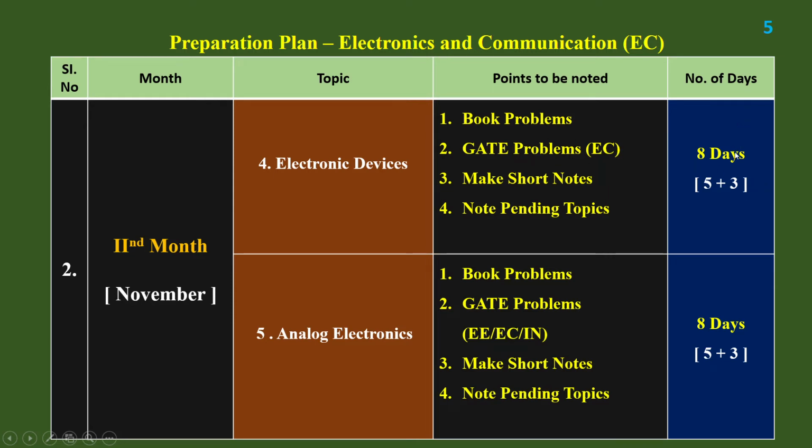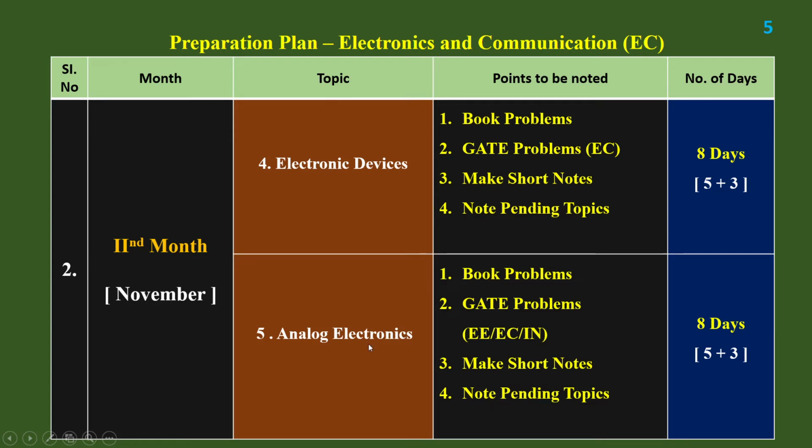I have scheduled for 8 days, 5 plus 3. 5 days is for the preparation with book problems and 2 or 3 days is for the GATE problems. Make the short notes, note down the pending topics. So with the continuation of electronic devices basics, you can finish analog electronics. Analog electronics is common for 3 branches, EE, EC and IN. So you can solve the GATE problems also. Make the short notes, solve the book problems, note down the pending topics.